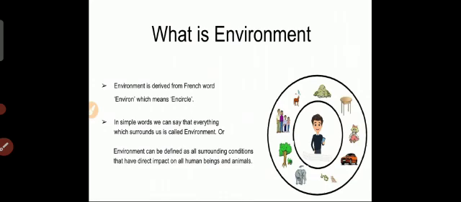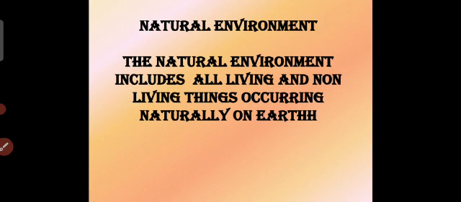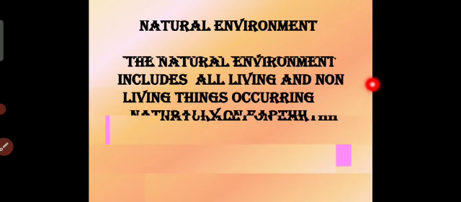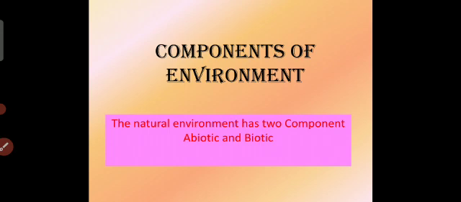As an example, you can see how all the natural things are surrounding us, and that is known as environment. The environment is made up of different components. They can be classified into 2 broad groups: natural environment and human environment. First, natural environment. The natural environment includes all living and non-living things occurring naturally on earth. Those which occur naturally on earth come in the natural environment.